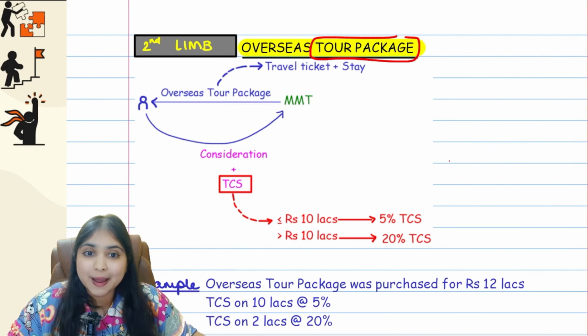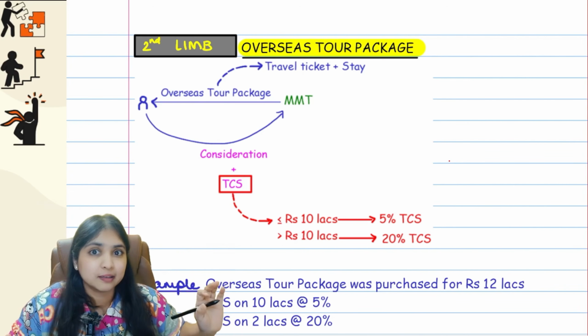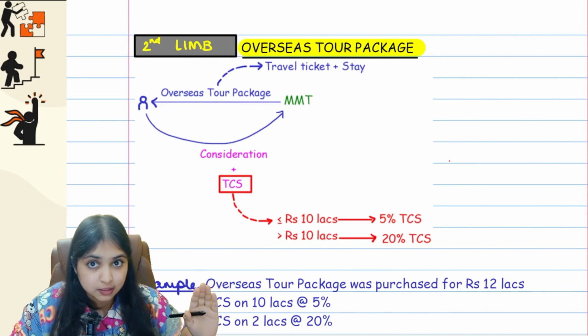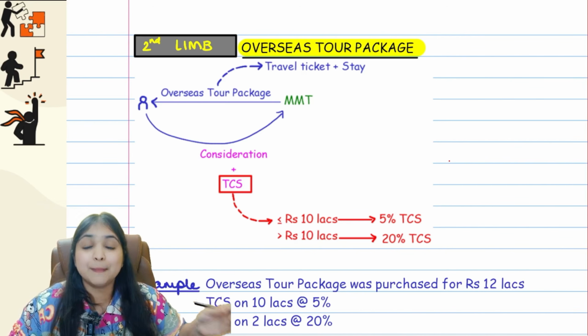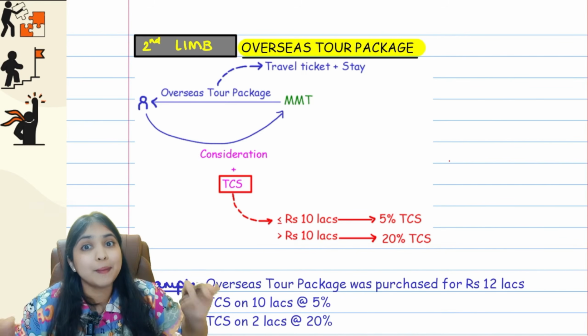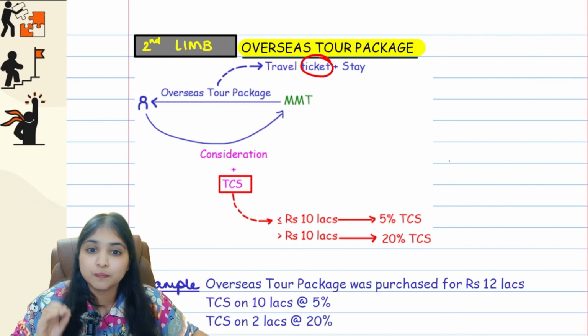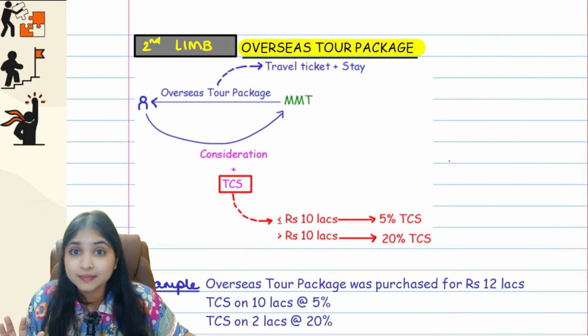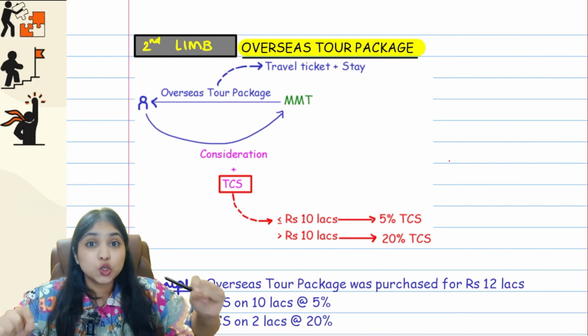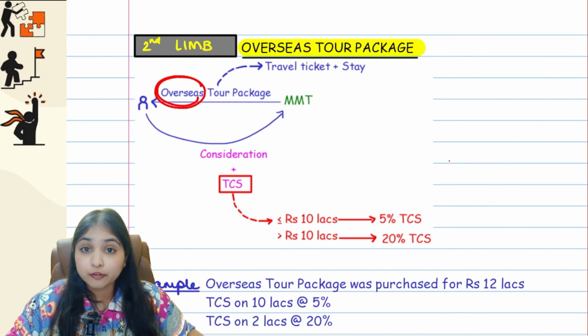It is tour package. It is not ticket. It is tour package, which means I want to go to Switzerland. I am going to make my trip first. I am buying from them one tour package. Tour package means I am buying ticket also, I am buying hotel stay also, both I am buying from MakeMyTrip. Understanding guys?